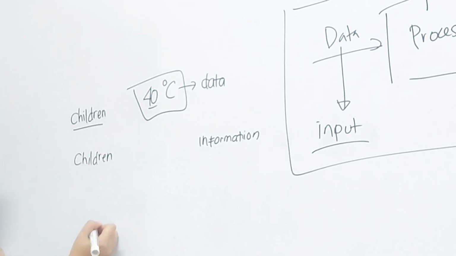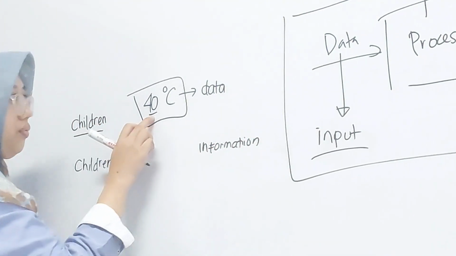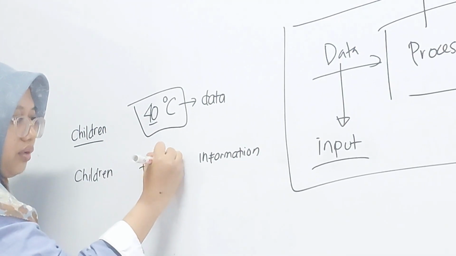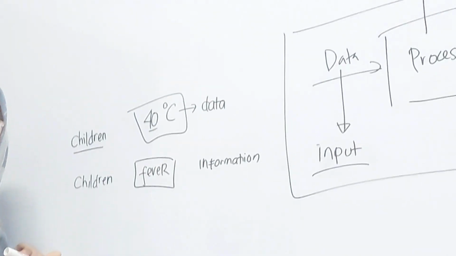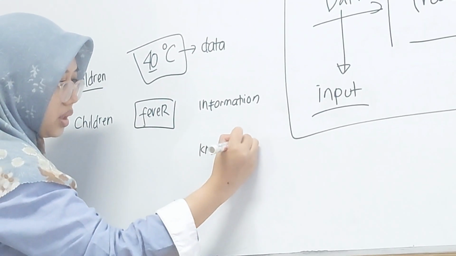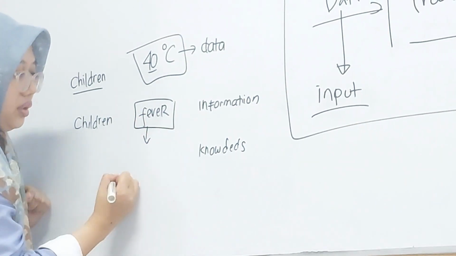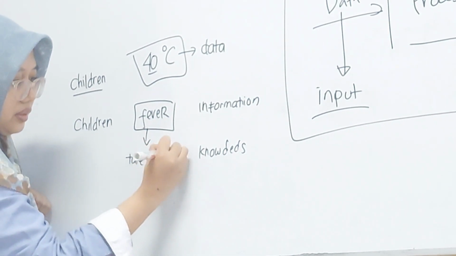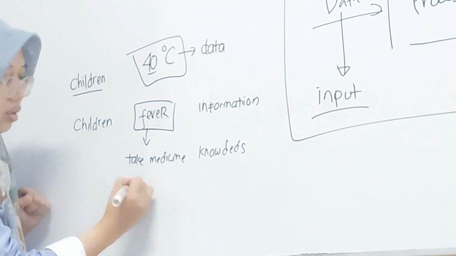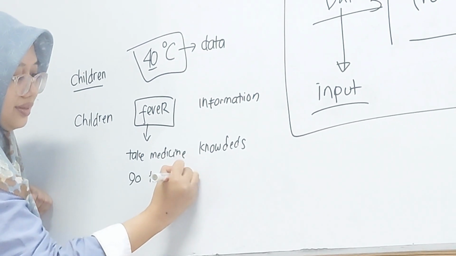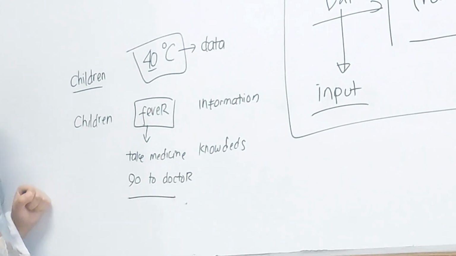We process it, so this is one decision. If given, we take it or go to practice.